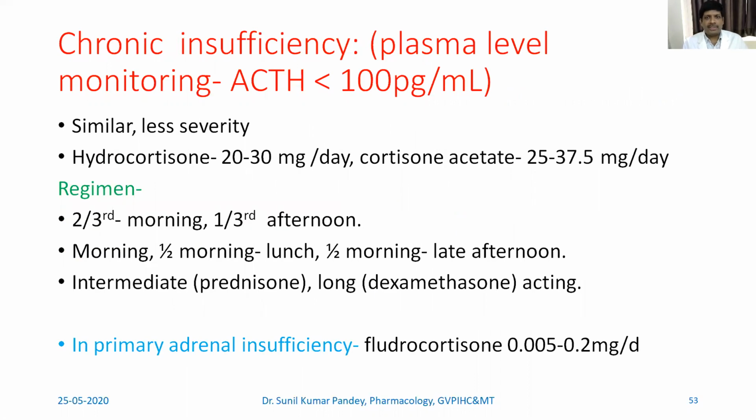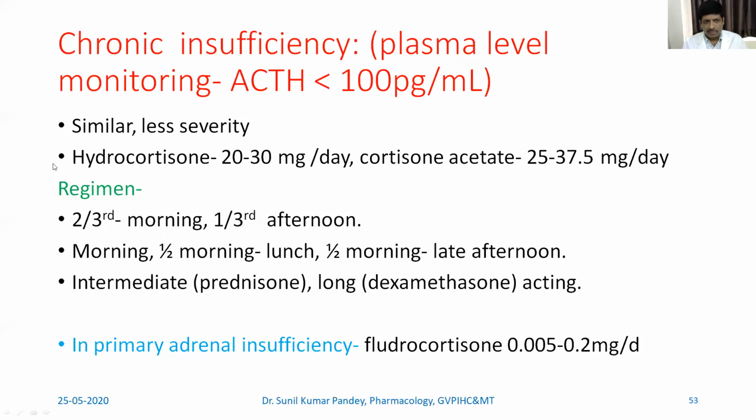Next is chronic insufficiency. This happens when the ACTH level is lesser than 100 picogram per ml, and then plasma level monitoring is very much essential. The manifestations or symptoms are similar, but of less severity. It can be tackled with hydrocortisone at a dose of 20 to 30 milligram per day, or cortisone acetate given at a dose of 25 to 37.5 milligram per day.